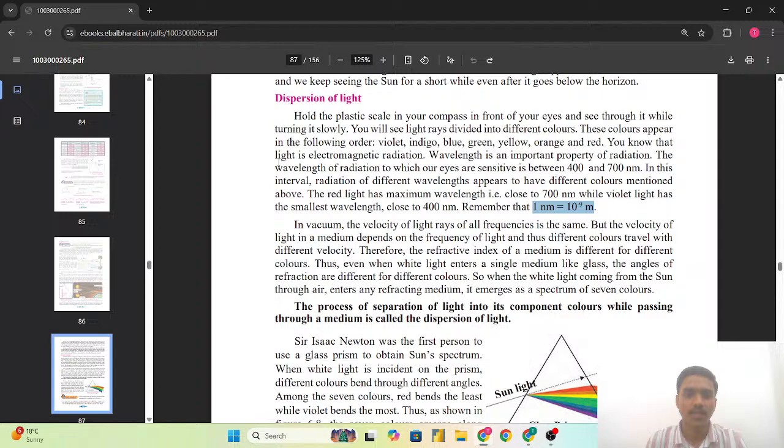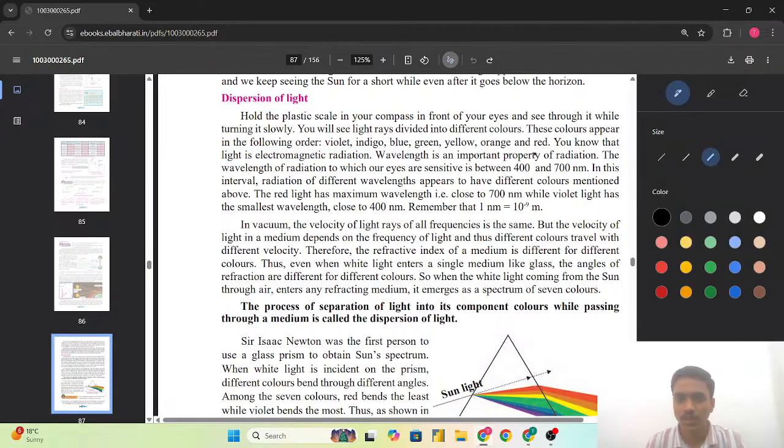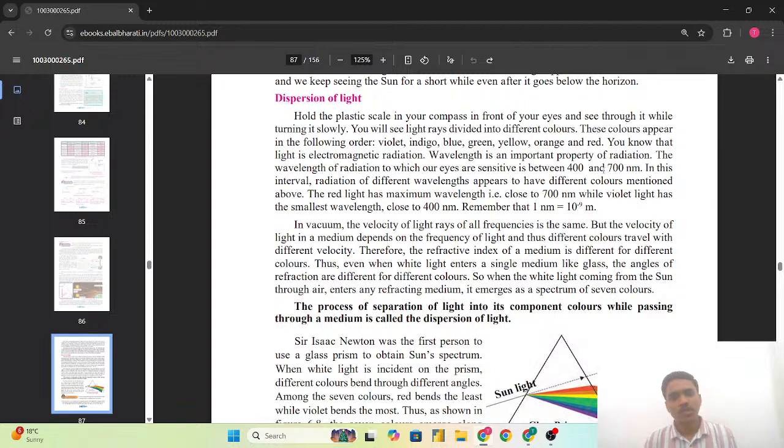But you know that the light is the electromagnetic radiation. Wavelength is an important property of the radiation. So again we have got two fill in the blanks here, and complete the following. They may ask in the exam: light is the electromagnetic radiation and wavelength is an important property of the radiation. Wavelength we denote by lambda, as we have seen about this representation also in the lower classes. The wavelength of the radiation to which our eyes are sensitive is between 400 and 700 nanometer.